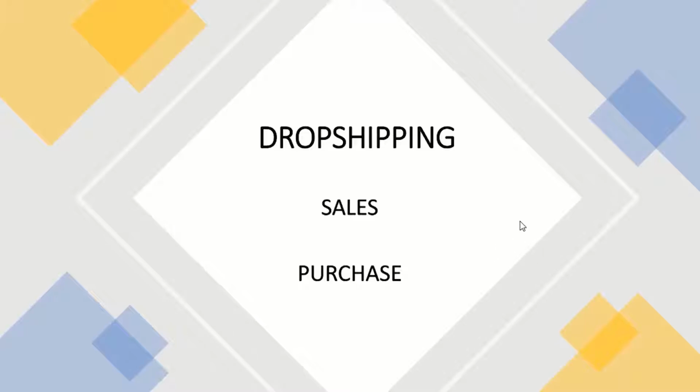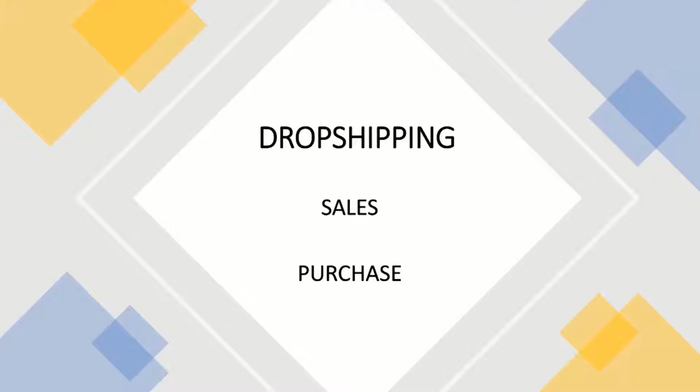Now, drop shipping basically is a type of business where you don't have any of the products at hand. All you do is connect the customer to the vendor without them meeting each other, as well as you not meeting any of them.